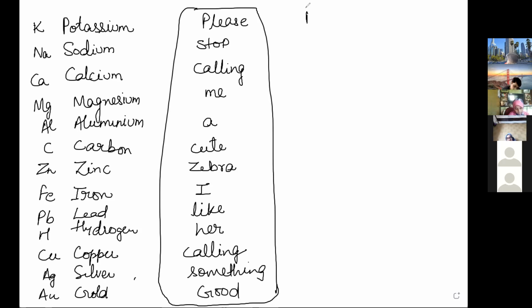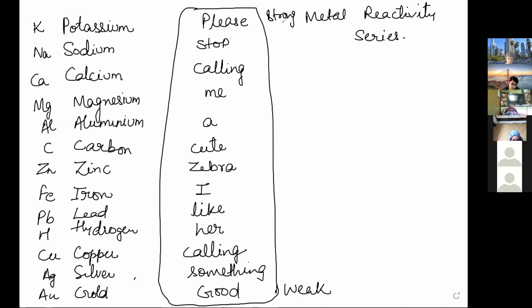So this is the metal reactivity series. In it, we have included hydrogen and carbon also. The ones at the top are the most reactive, strong metals, and the ones at the bottom are weak metals. So reactivity decreases downwards.